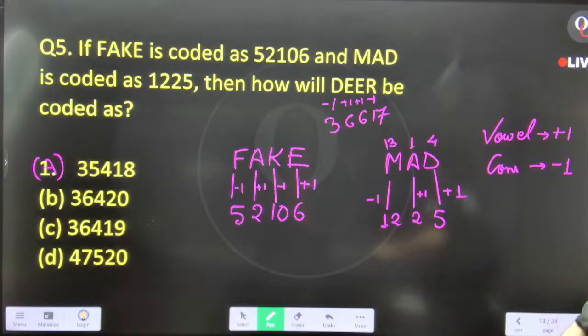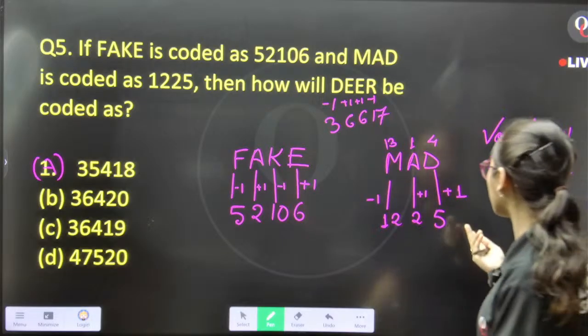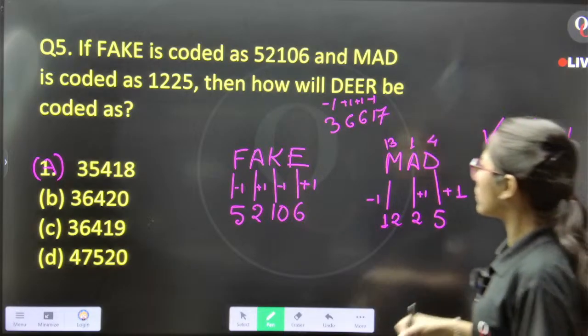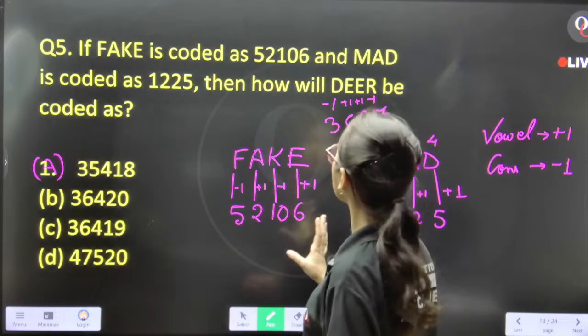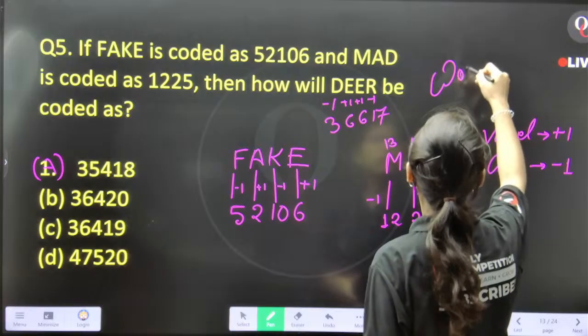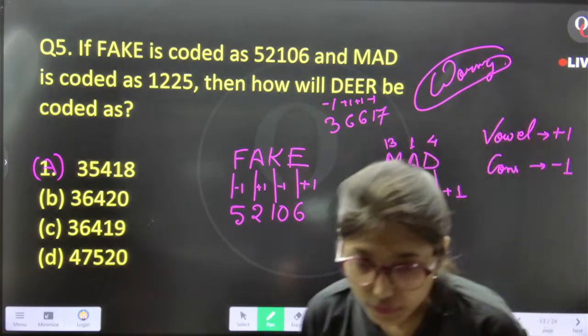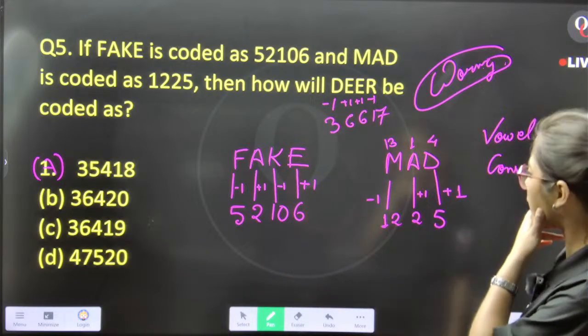Let me check, okay? Question number 5. Because minus 1. Yeah. Okay, this particular question is a bit wrong, I guess. Don't do this question. Don't do this question. Otherwise, you might get confused.